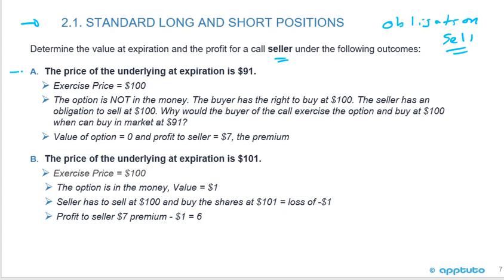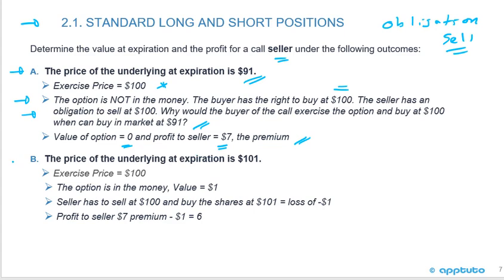In this case, we're going to look at the price of the underlying at 91. Remember, the exercise price was 100. The option is not in the money. The buyer has the right to buy at 100. The seller has an obligation to sell at 100. But why would the buyer of the call exercise the option and buy at 100 when he or she can buy in the market at 91? So the value of the option is 0, and the profit to the seller is the $7, which was the premium when they sold the call.